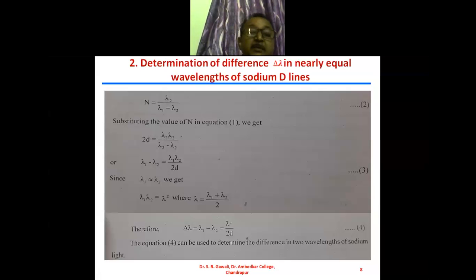So with the help of this equation, we can determine the difference in wavelength of sodium D light. So this is about the second application of the Michelson interferometer. And then there is a third application of the Michelson interferometer.